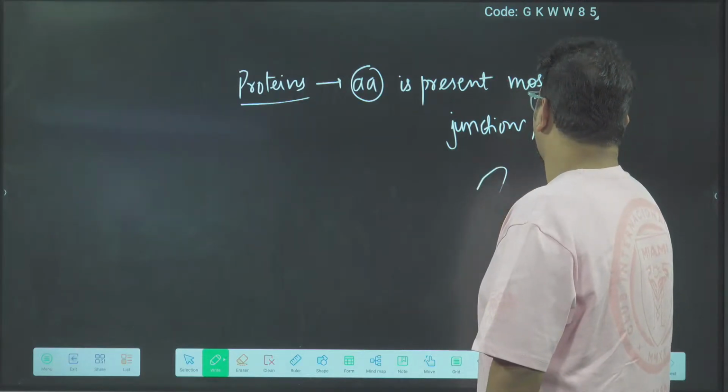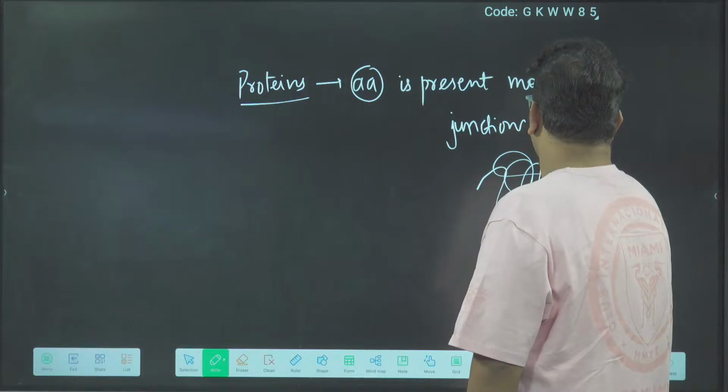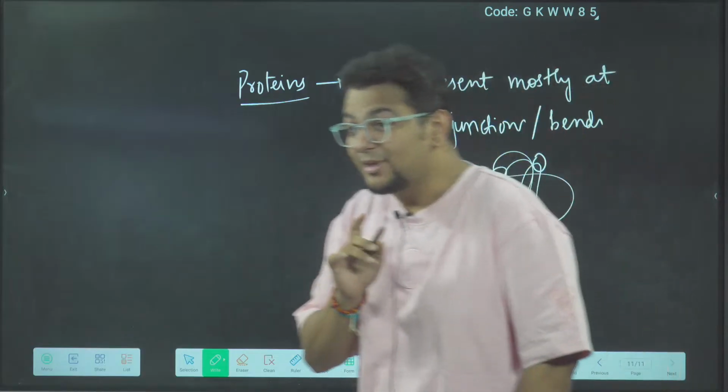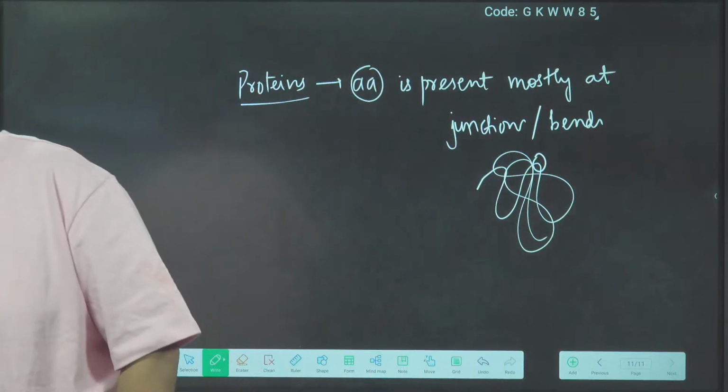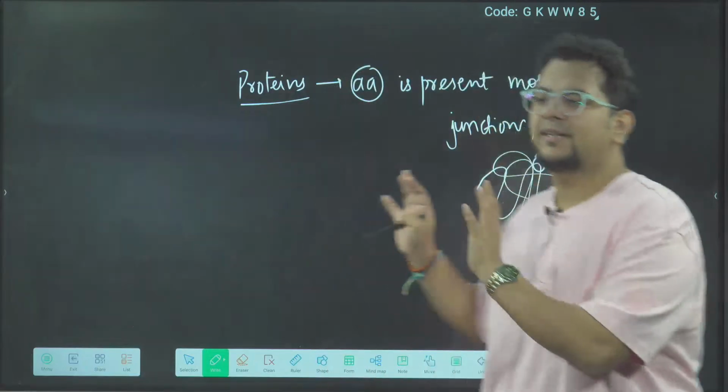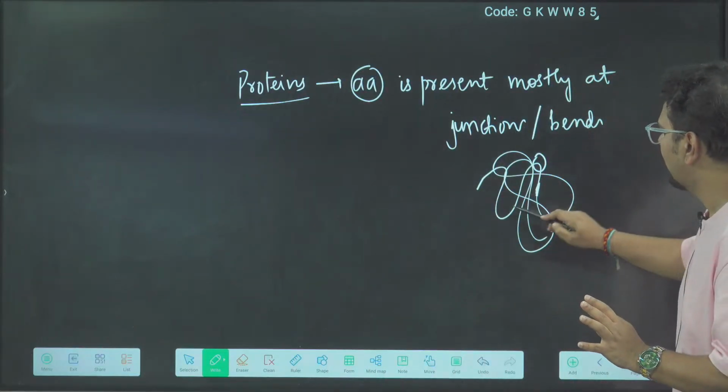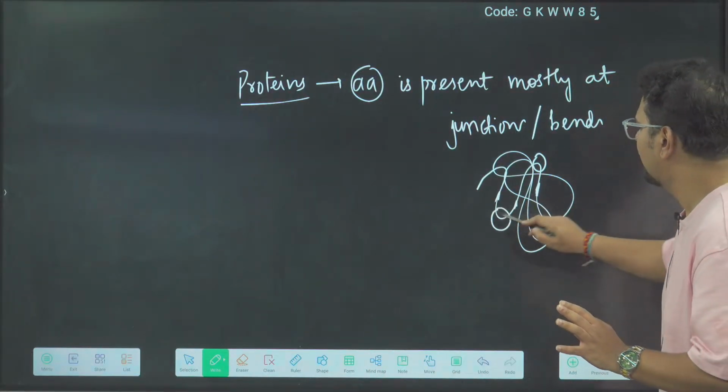For example, a protein has this kind of structure. Mostly in these kinds of bends, which amino acid is present? Generally that amino acid is not found here or here or here. It is mostly found in these bends.